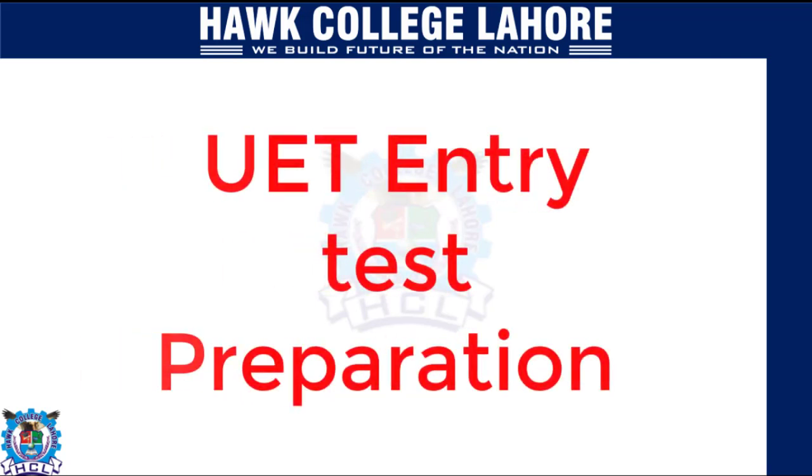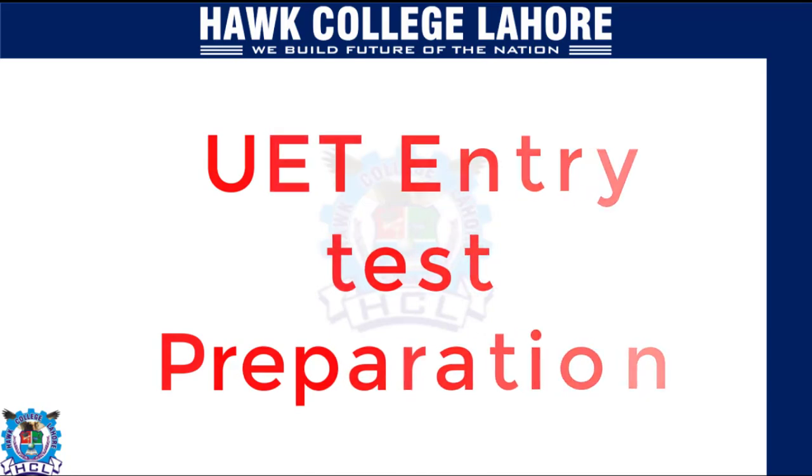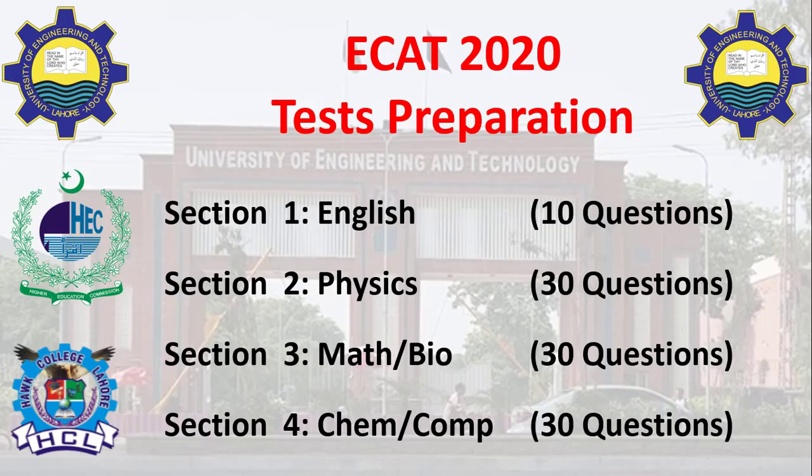Today we are going to start a practice test for the UET entry test. Before we start the practice test, I want to give you information related to the test pattern. There are four different sections in the test. The first section is English, and 10 questions will be asked from the English section. The second section is physics, and 30 questions will be asked from the physics section.